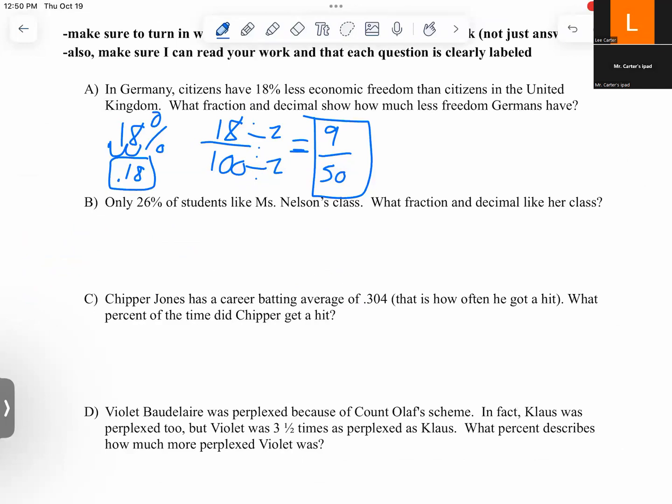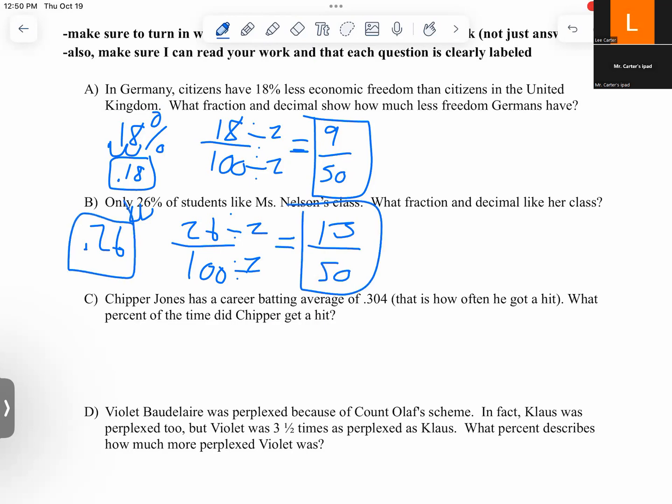Number 2, only 26% of students like Miss Nelson's class. What fraction and decimal like her class? Same as the last problem. Move that decimal over 2. 26 hundredths, right? That's 26%. Okay, so that's 26 out of 100. Percents are always out of 100. We can only divide that one by 2 also, so we have 13 over 50.